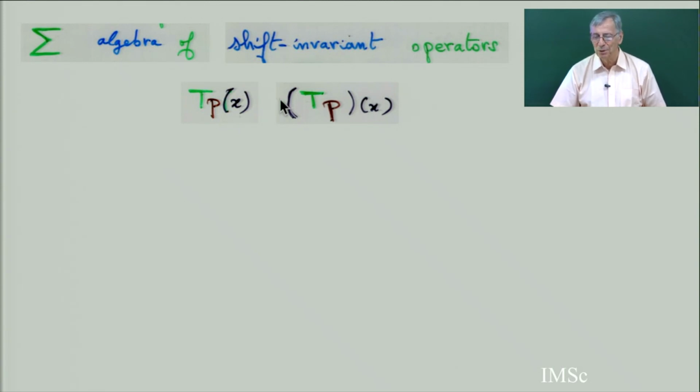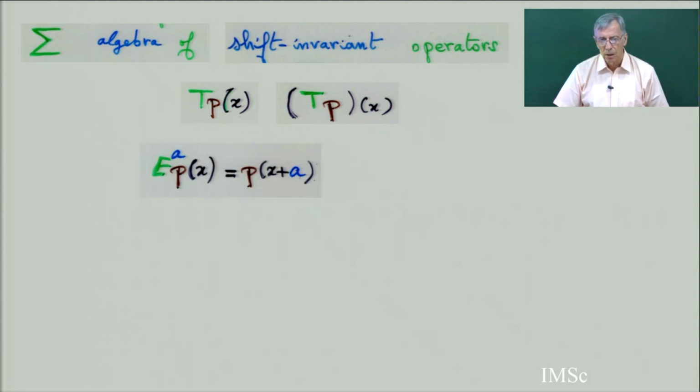But I will confuse the two notations, same as in the paper of Giancarlo Rota. And then there is an operator called E_a, which is a shift operator. If you take a polynomial, for a fixed a, you change the polynomial P(x) into P(x+a).